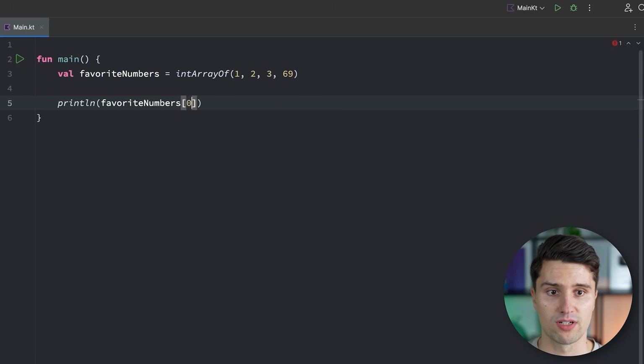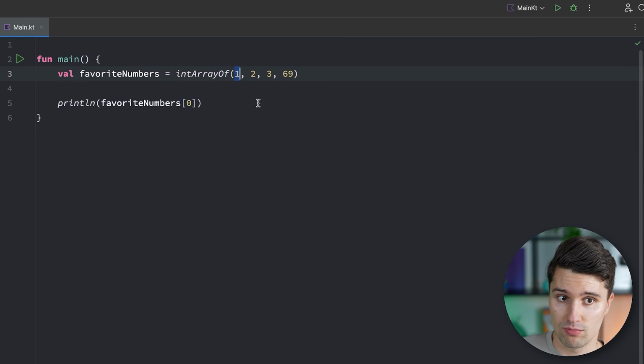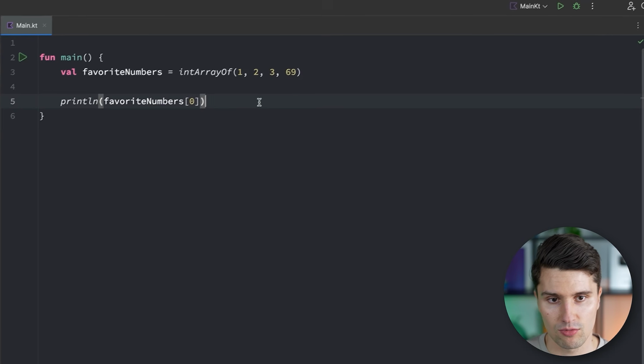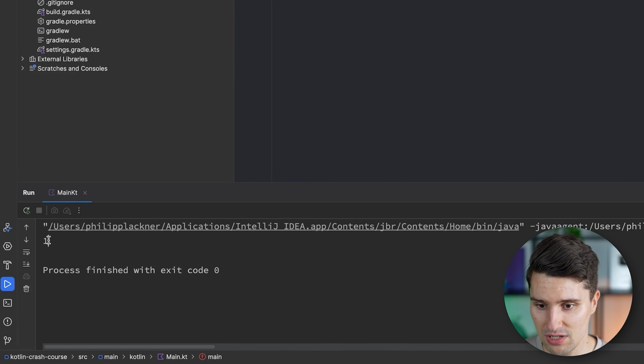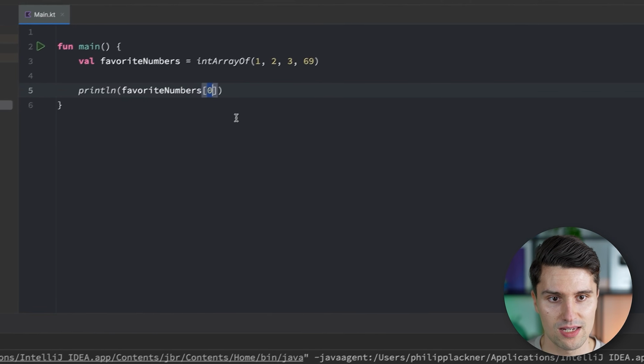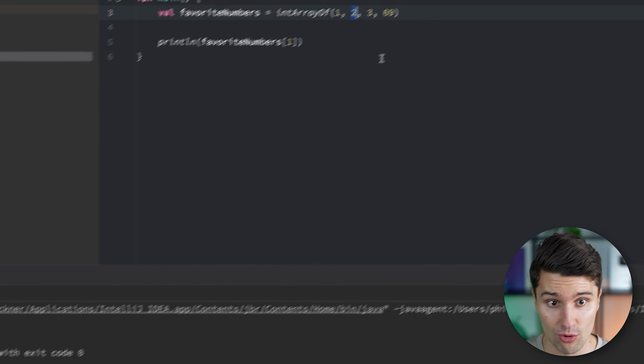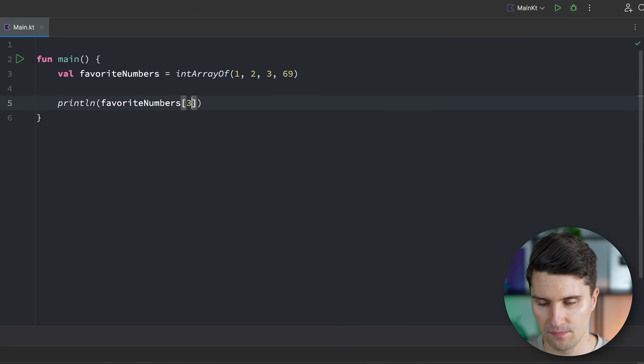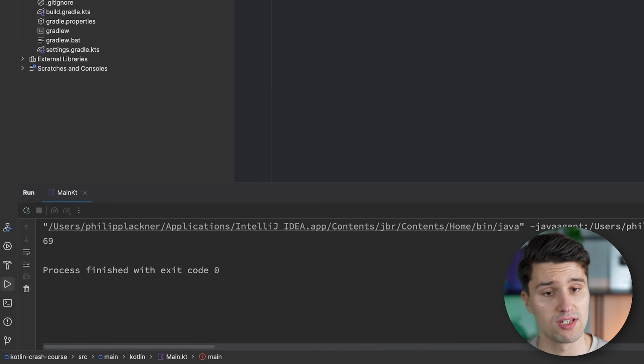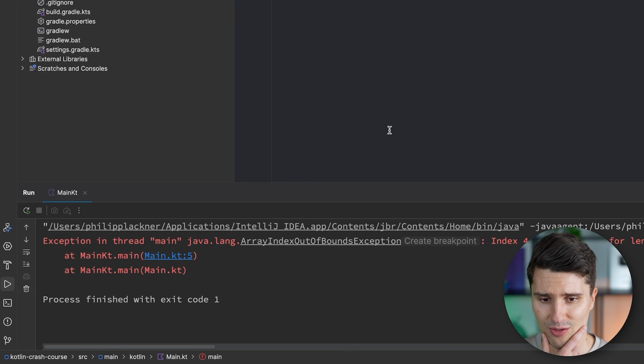So we could say favorite numbers at the index of 0, which takes a look at this array: which number is actually at index 0? Since we start counting at 0, that refers to the first number. If we execute this, you see this prints 1. If we set this to 1, it prints 2, since at index 1 we have the number 2 stored. If we set this to 3, it prints 69. If we set this to 4, it throws an array index out of bounds exception. So you can see that's another type of exception that could happen.